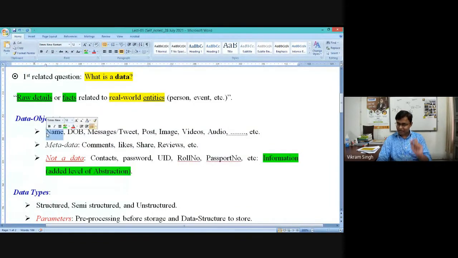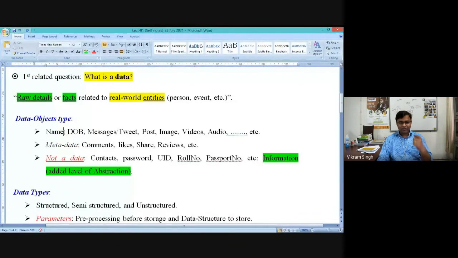Name detail has a different nature when it comes to storing it, because once we have data, the next possible task is to store it. Whenever you have data, the next task is always to store it. How to store it? What are the possible arrangements for storing it? That should be your next task, right?